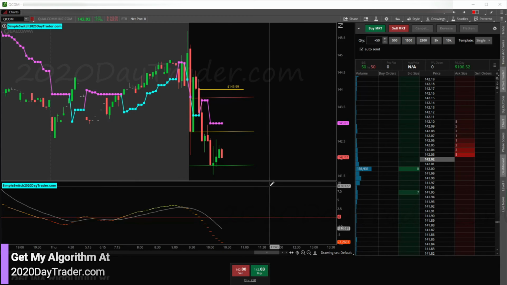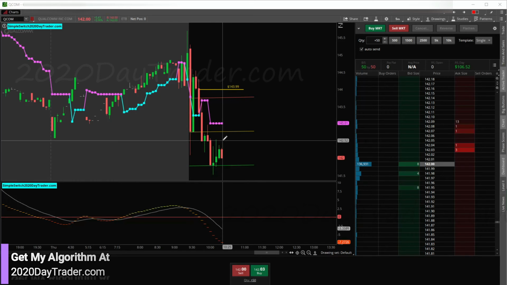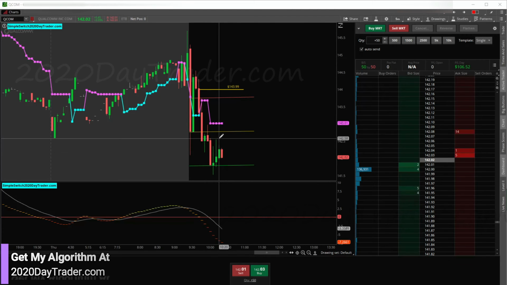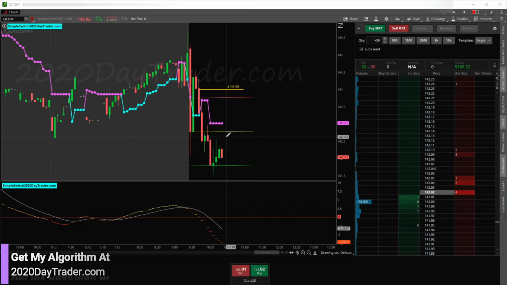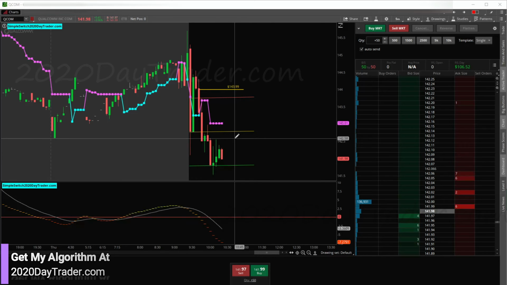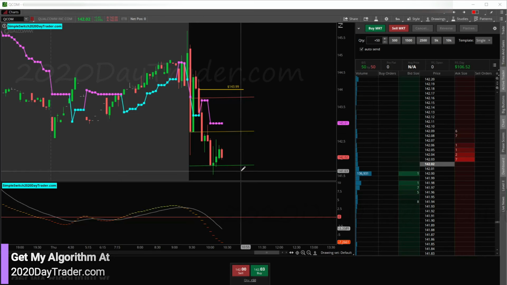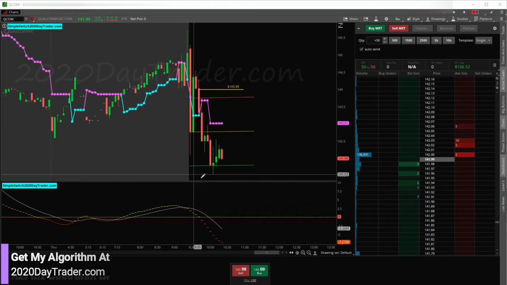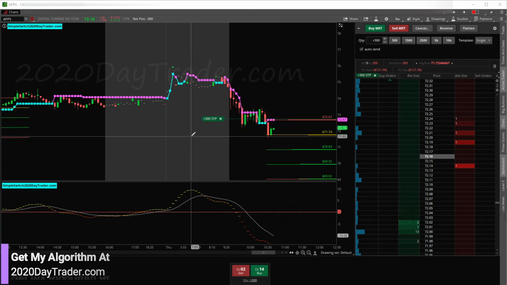Even if this rolls over now and goes back down, this piece happened right here. People could scalp. All kinds of weird stuff happens in this type of zone. So, would you still be in it if it came all the way back up here almost to break even? Probably not. You might have said, I'll just cut my losses, take the small profit I got, and you would have missed out on all that, right? So, something to think about when to squeeze more out and when not to. It's a good example.